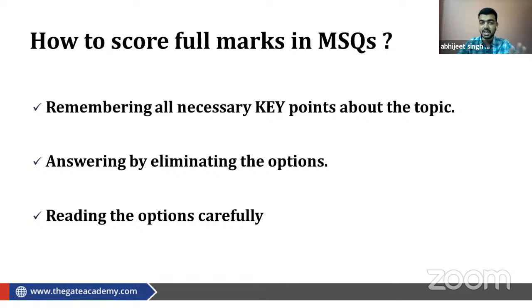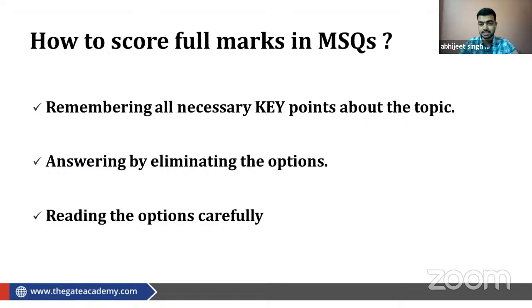So here now in MSQ you cannot do this. You have to go through all four options, and that's why I'm telling you, reading all four options, you have to be very careful. You have to be very alert at that time. You have to use presence of mind, because there might be theory questions where they ask that this factor will increase, this factor will increase, this factor will decrease, because of that this factor will increase. Like this they can ask theory questions, similar to the IES type questions. Such kinds of questions were asked there also. So a lot of alertness will be required.